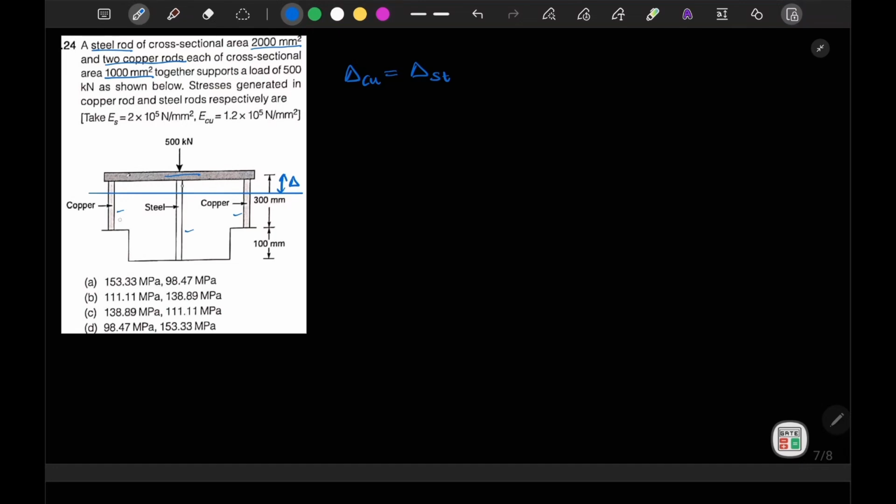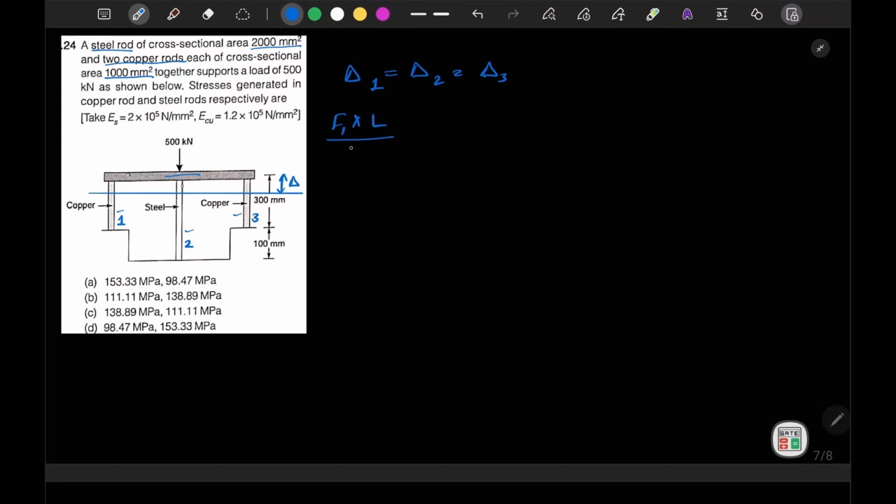Or let's take this as 1, this as 2, this as 3. So I can say that delta 1 is equal to delta 2 is equal to delta 3. Okay, so let's say that F1 is acting on bar 1, so F1 into L is given as 300 divided by area, or let's write L only.